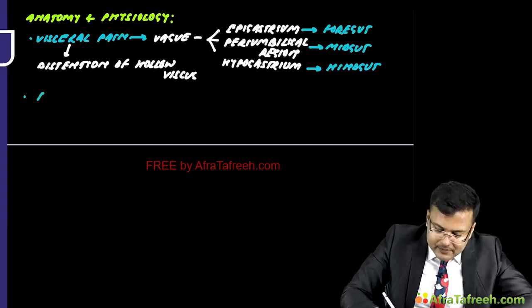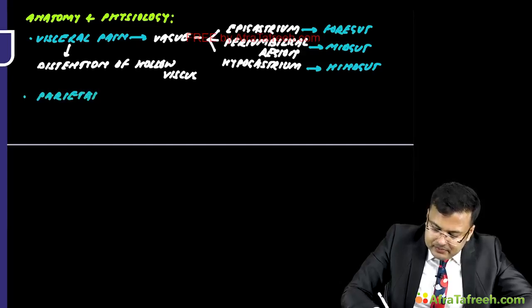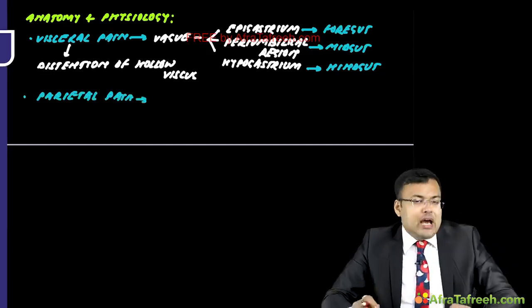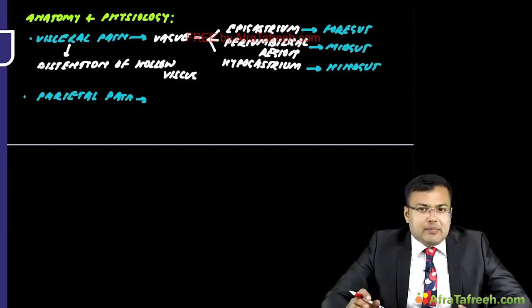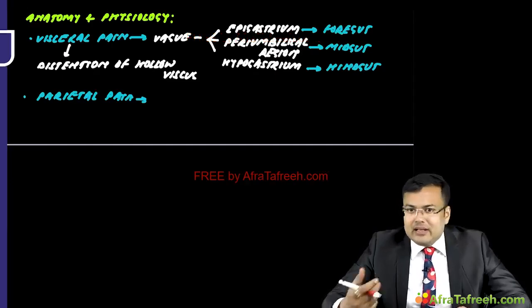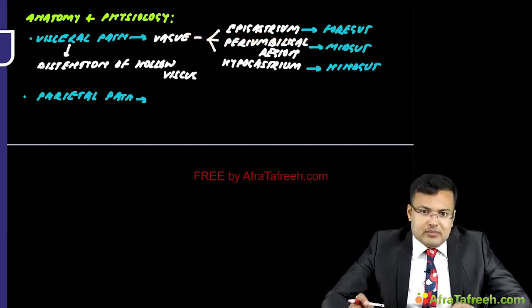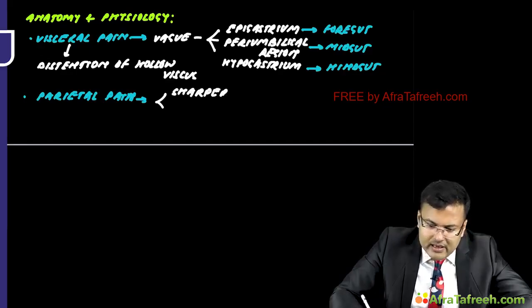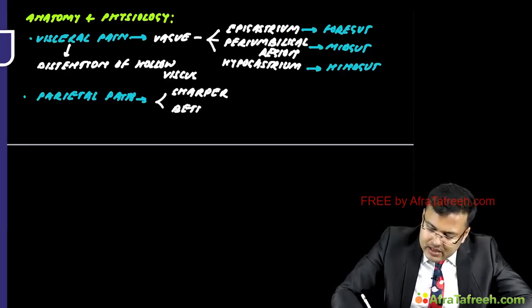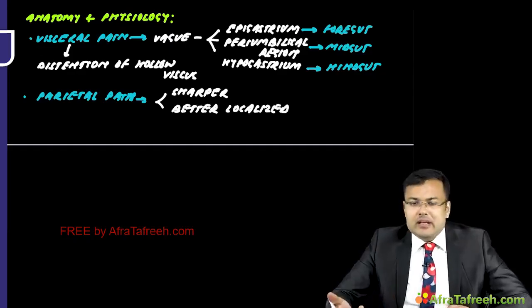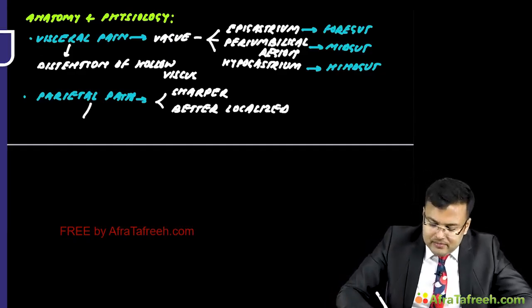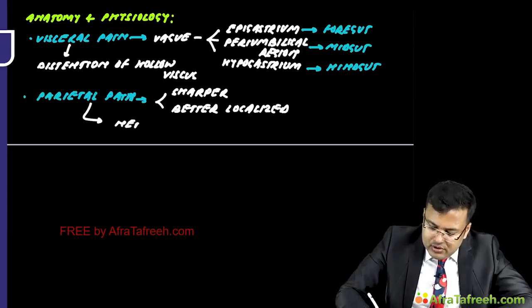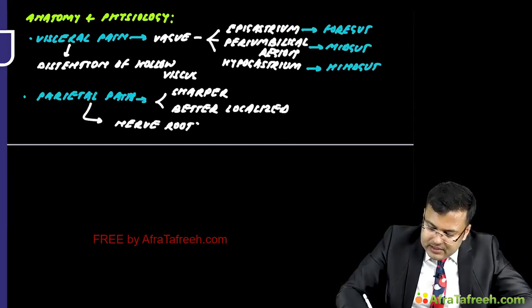Second is parietal pain. Parietal pain is sharper and better localized than visceral pain, and it corresponds to nerve roots that supply the peritoneum.